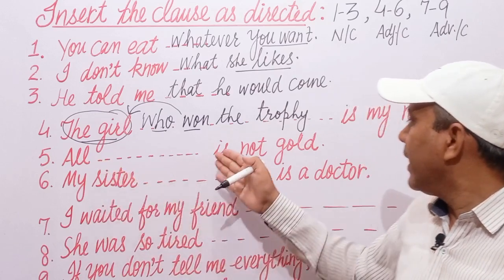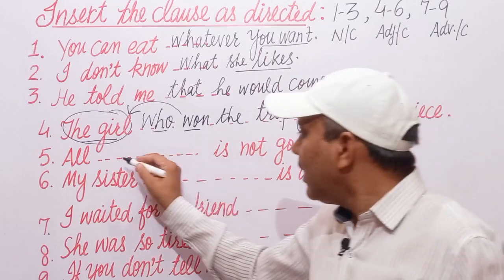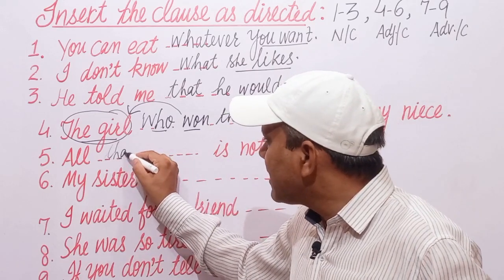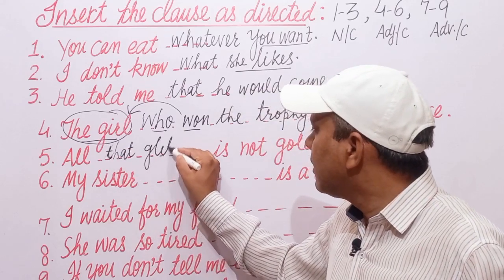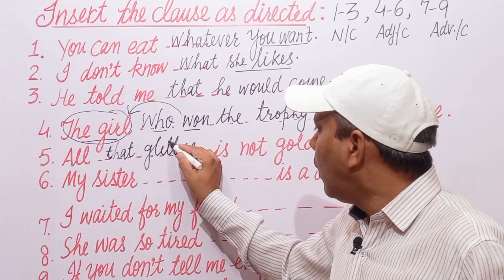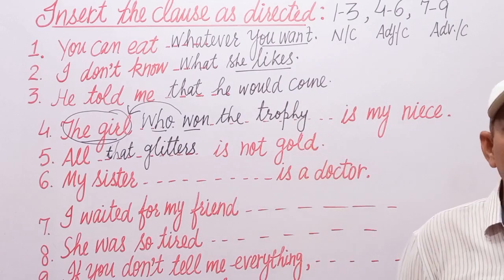Next is all is not gold. All that glitters, it is a well-known saying also, that glitters, all that glitters is not gold.